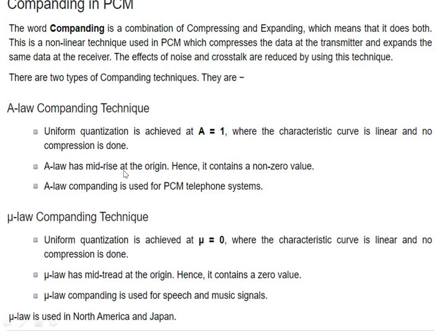A-law is mid-rise at the origin, hence it contains a non-zero value. A-law compounding is used for PCM telephone systems. Mu-law has mid-thread at the origin, hence it contains a zero value. Mu-law compounding is used for speech and music signals. Mu-law is used in North America and Japan.